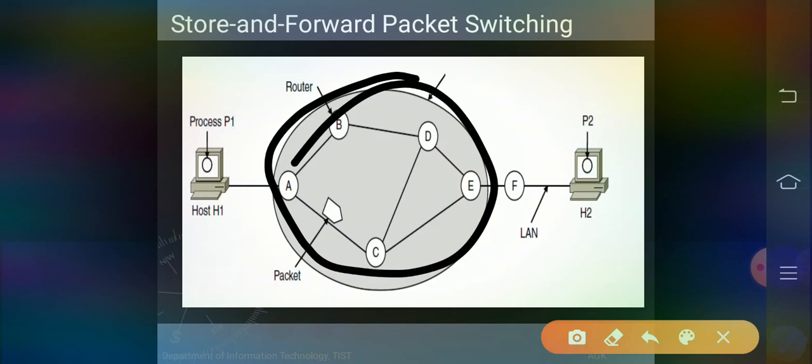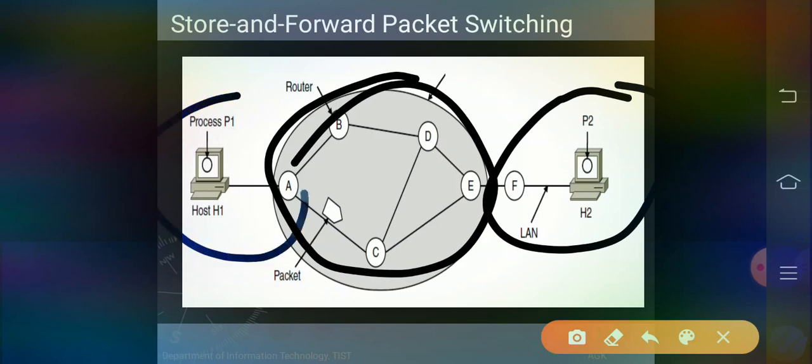This oval or circular shape has the routers connected inside it, and outside are the equipments. These are the inside, and these are the outside.